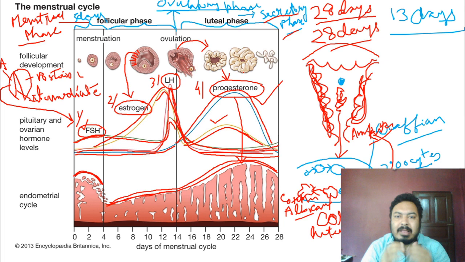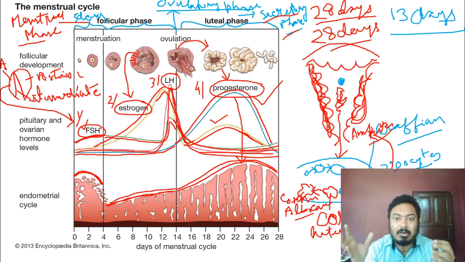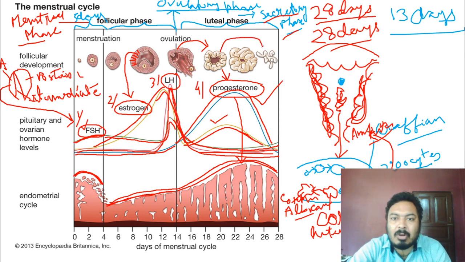So then see the next important point. If the ovum, the secondary oocyte, is not fertilized, then what happens? So if no fertilization occurs, that means the corpus luteum is converted into the corpus albicans. It is converted into the corpus albicans, and the corpus albicans cannot secrete progesterone.